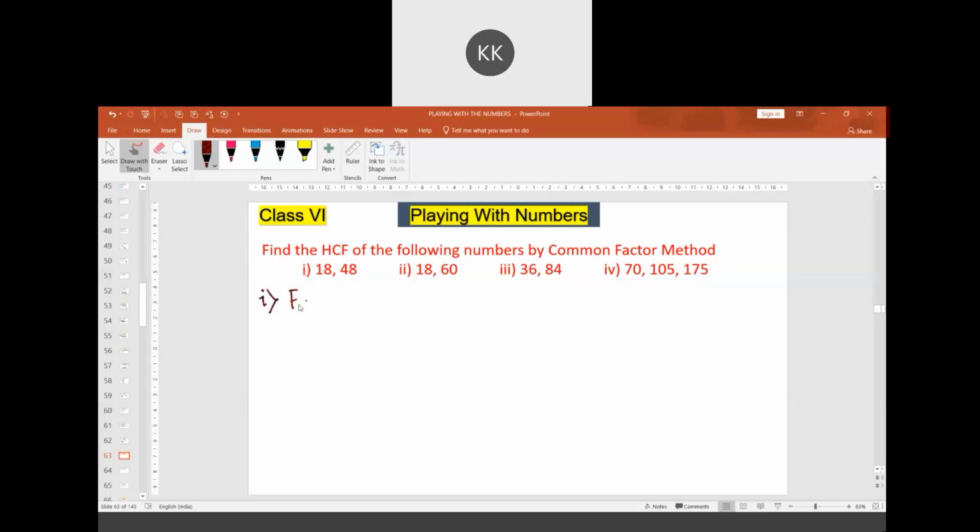Let's write down the factors of 18. 18 is divisible by 1, 2, 3, 6, 9, and 18. These are the factors of 18.